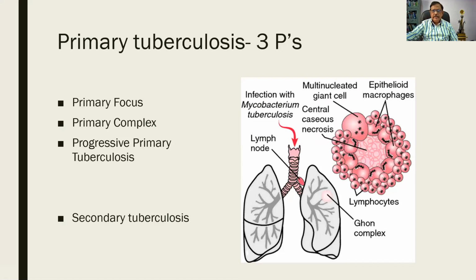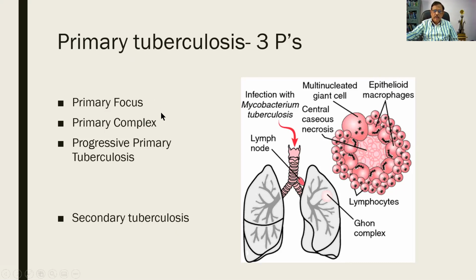Regarding primary tuberculosis, I should remember the 3 P's. Primary focus is one, we have seen. Primary complex is one, we have seen. And progressive primary tuberculosis. Generally, what happens is the primary focus, in 95% of the cases, becomes inactivated. It undergoes calcification. But in some patients it can undergo a reactivation and cause a mode of spread, etc. And this will finally lead on to a secondary tuberculosis. So that is called a progressive primary tuberculosis.